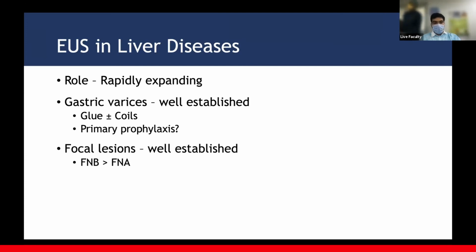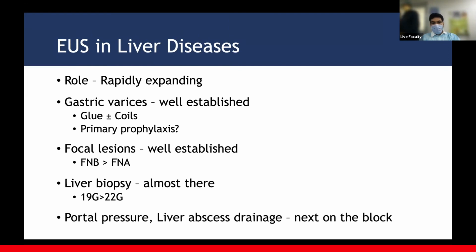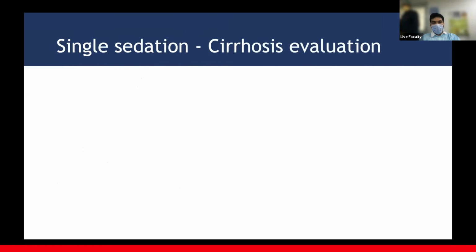FNBs are probably better than FNAs. Liver biopsy, we are very close to coming to clinical utility, but as of now, I think that it is still not ready to be used in general clinical practice, probably restricted to research centers. And portal pressure, liver abscess drainage are the next kids on the block. We'll see if they ever come to final light.